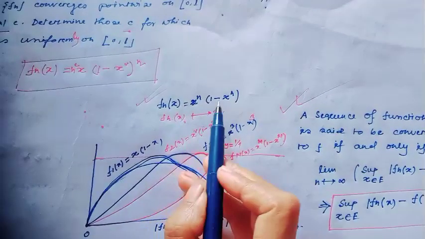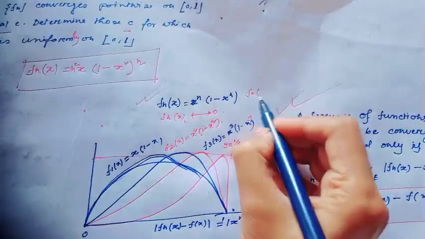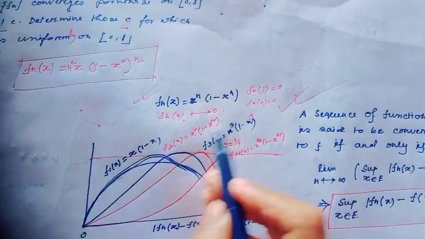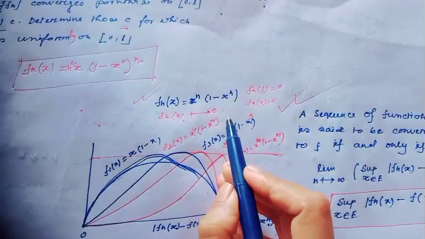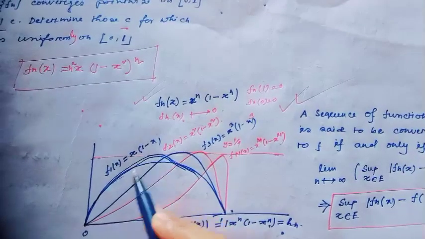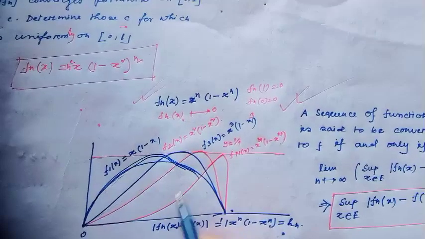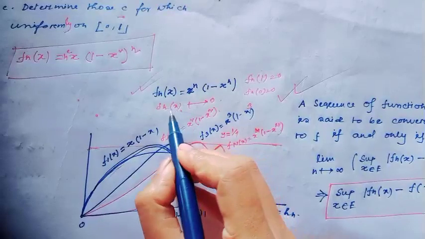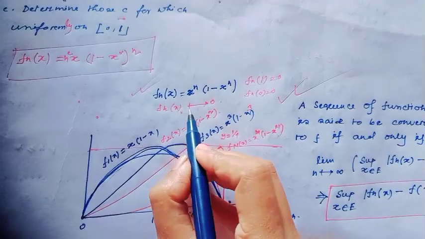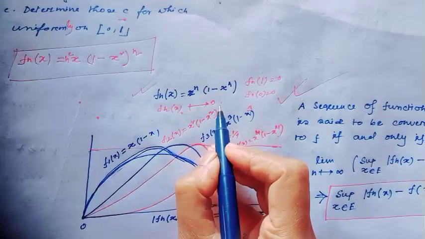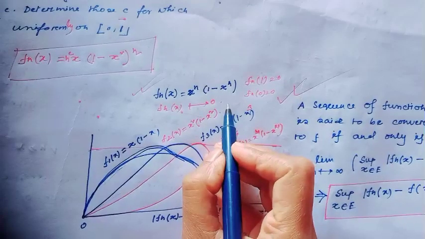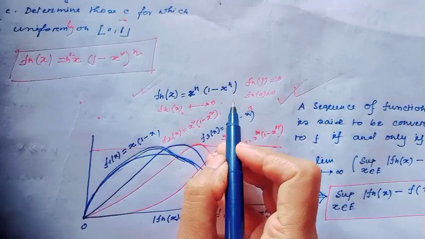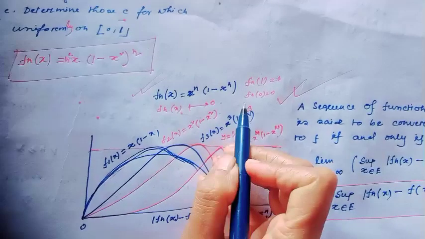And notice all these f_n(x) converge to 0, because f_n(1) equals 0. Similarly, f_n(0) equals 0. This is true. And for all x belonging to the open interval (0, 1), notice the graph, all f_n tend to 0. That means this sequence of functions f_n(x) converges pointwise to the function f(x) equals 0. Now we will check whether this convergence is uniform.